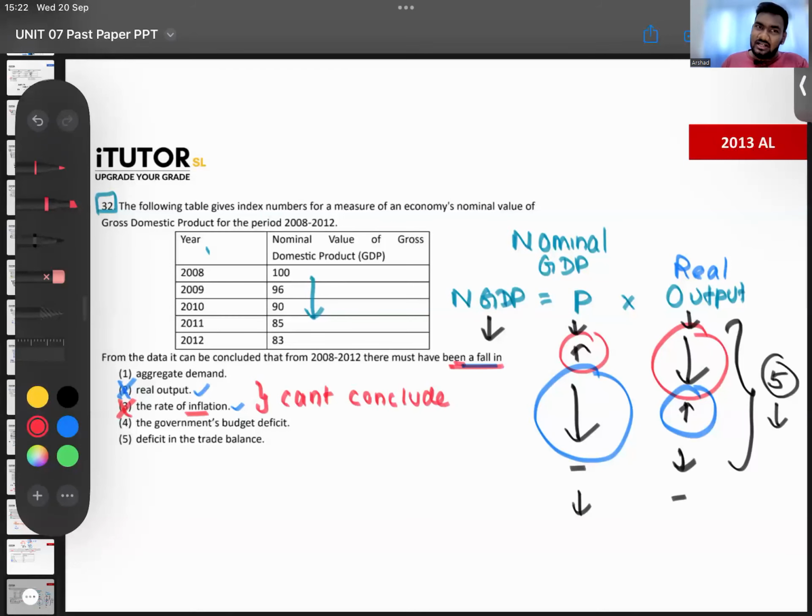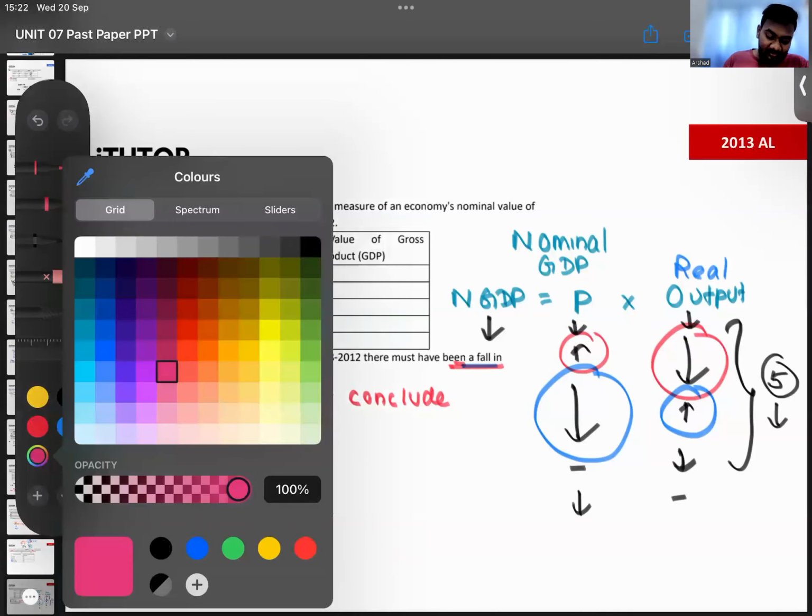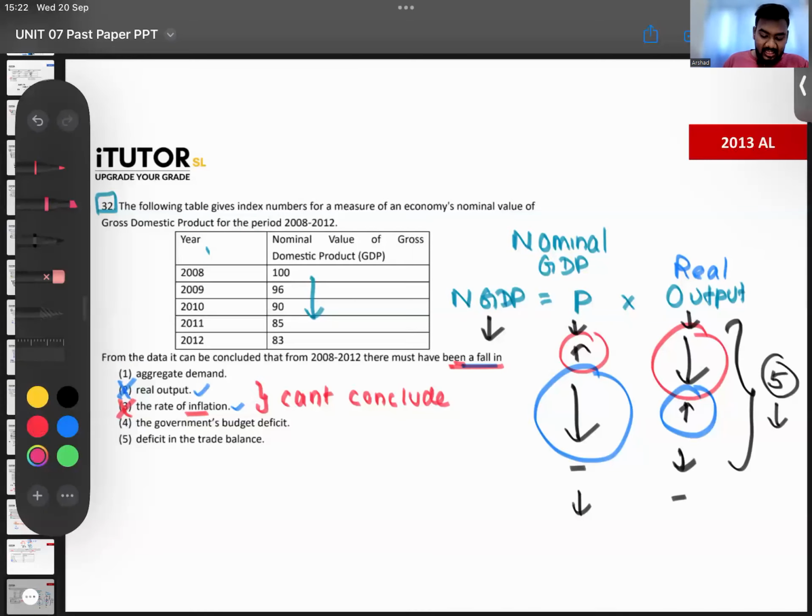But what can you conclude? The nominal GDP has fallen definitely because of what? You can definitely say, guys, there is a fall in what? Fall in aggregate demand, fall in the government's budget deficit, fall in a deficit in the trade balance. Definitely you can say there would have been a fall in aggregate demand.